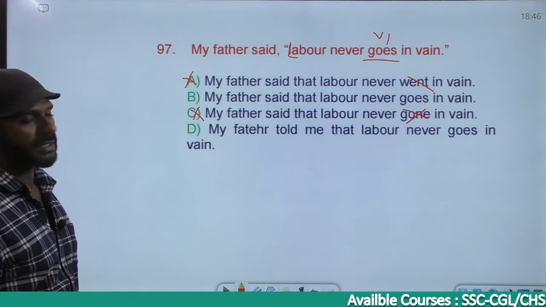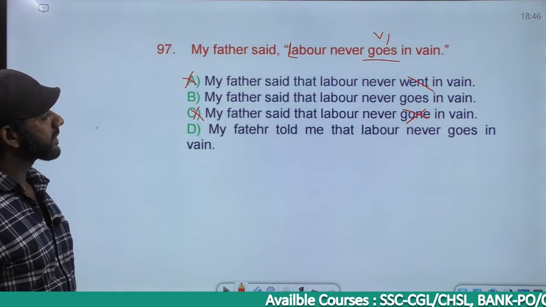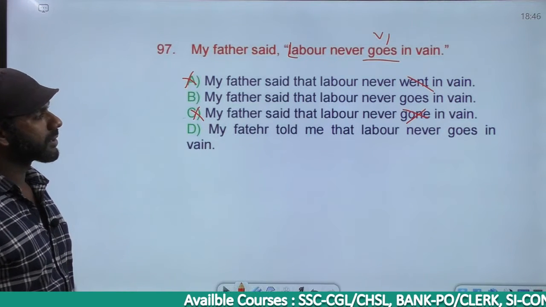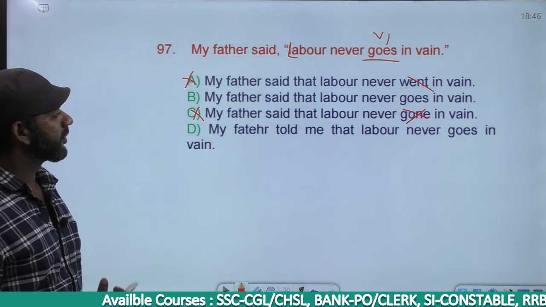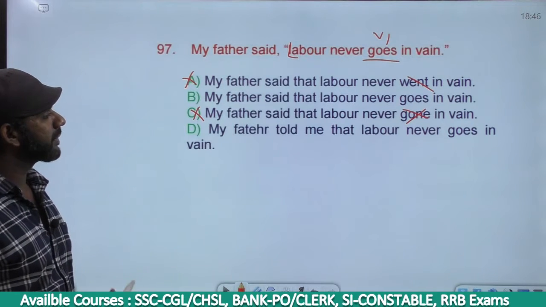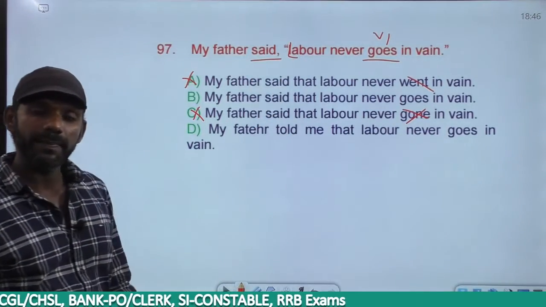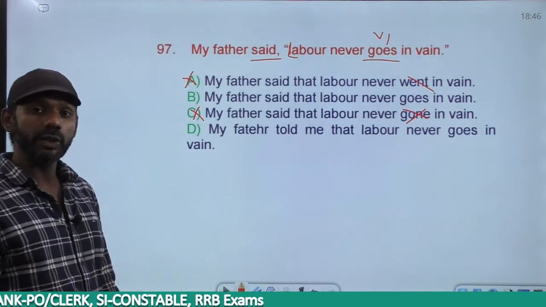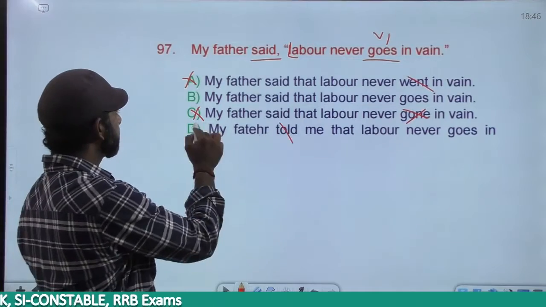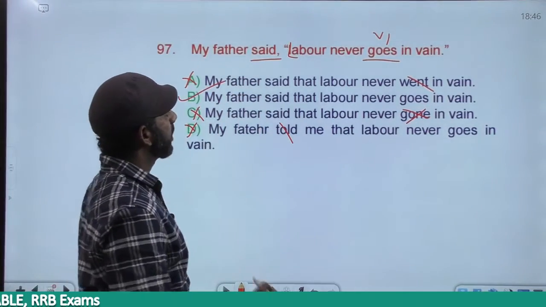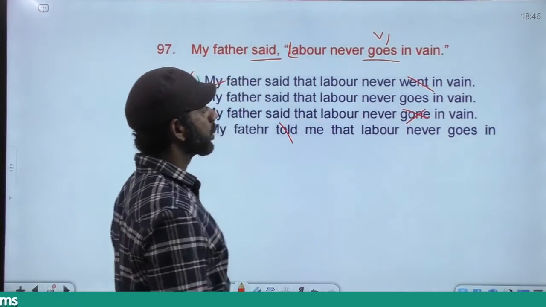B and D. Come to B. My father said that labor never goes in vain. D. My father told me that labor never goes in vain. Said becomes said that. Said to becomes told. So D is gone. The answer must be B. My father said that labor never goes in vain.